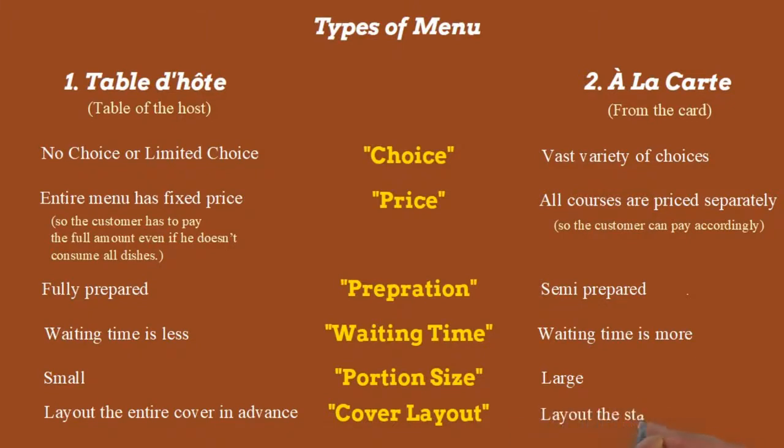On the other hand, a la carte is a little more elaborate menu. The guest can make his own choices from a number of dishes. So we actually do not know what the guest is going to order, and we cannot lay out the cover in advance. So we have to lay out a very standard cover for the a la carte situation. So this is one more difference: we can lay out the cover well in advance in the Table d'Hôte condition, but we cannot do the entire setup on the table in the case of the a la carte menu. So these are 6 major differences on which these two menus can be differentiated.